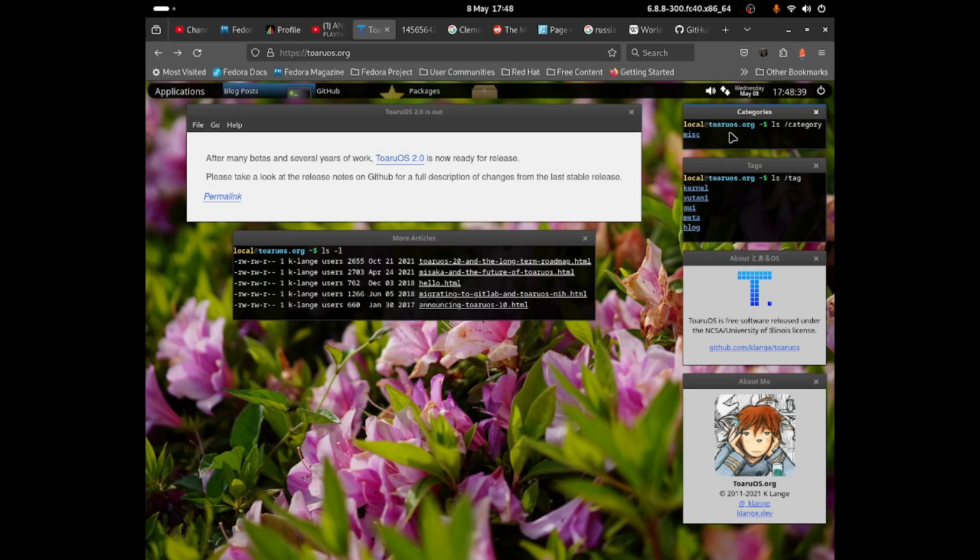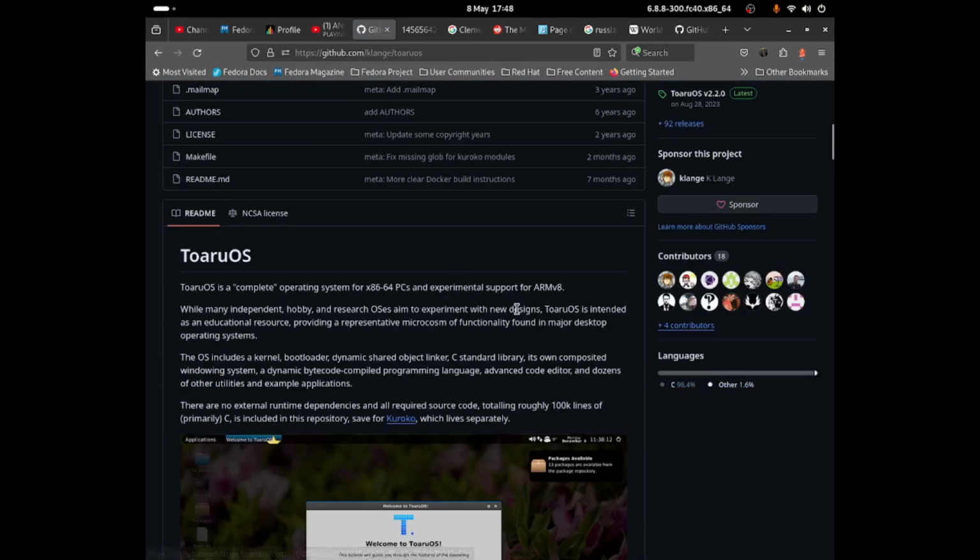It is not Linux based. I think it's completely made from scratch. So that means it will not have anything related to Linux. So it's not a Linux distribution, it's created from scratch. It is free software and is open source, so you can view the code on GitHub from this link, and there should be a GitHub page to it.